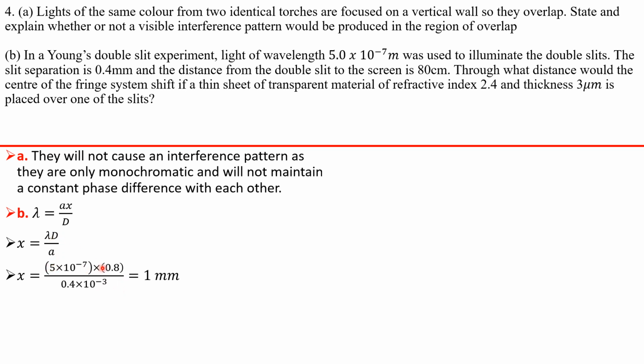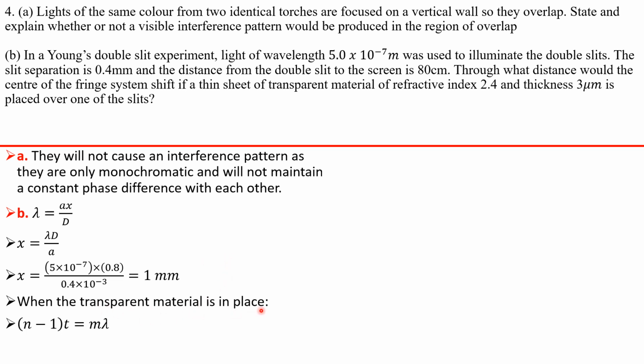Our D there, which is the slit screen distance, 80 centimeters, put that in meters as 0.8 meters. Our A there is the slit separation, which is 0.4 millimeters. Of course, that's 0.4 times 10 to the negative 3. So notice that our fringe separation for this normal interference pattern without the transparent material is 1 millimeter. That's our fringe separation. But now, what happens when you put the transparent material?